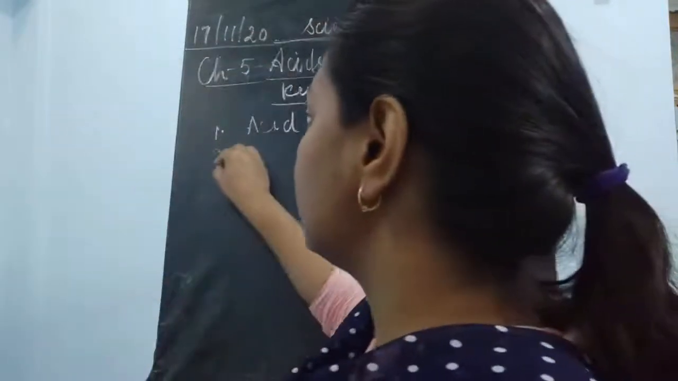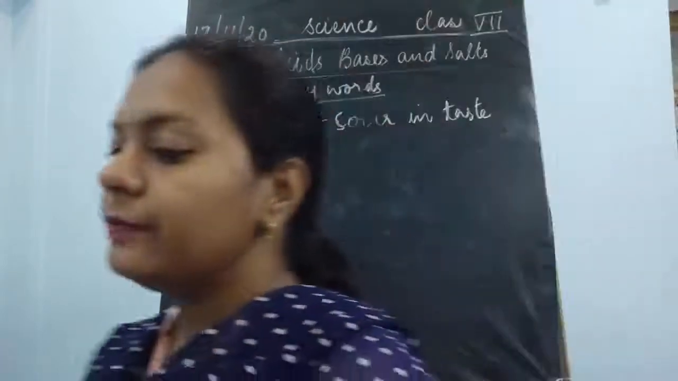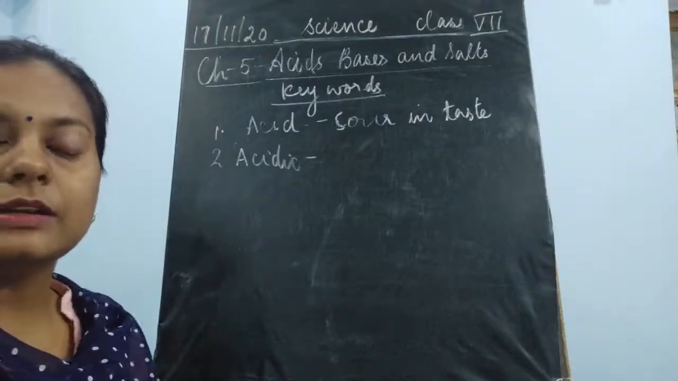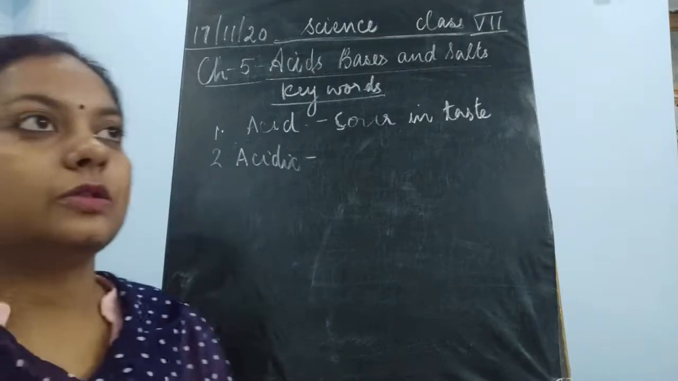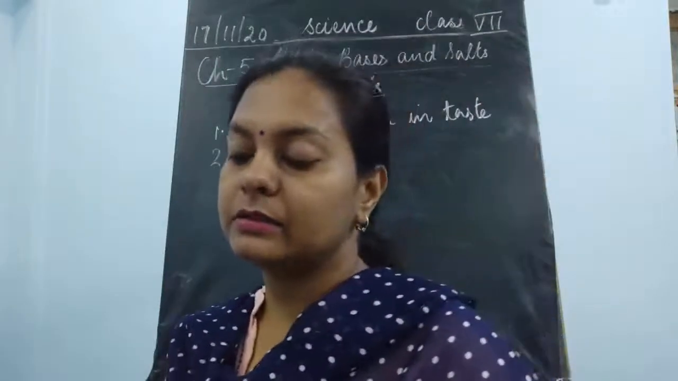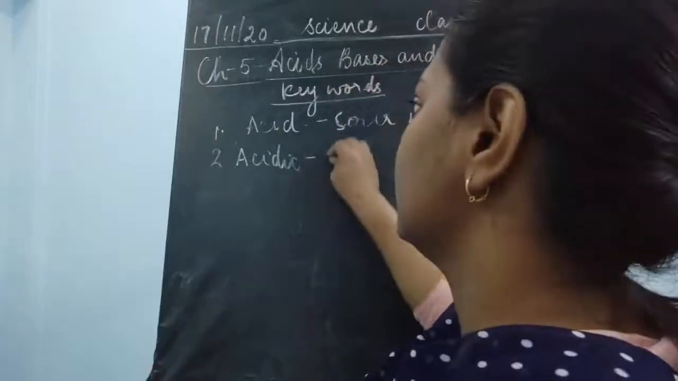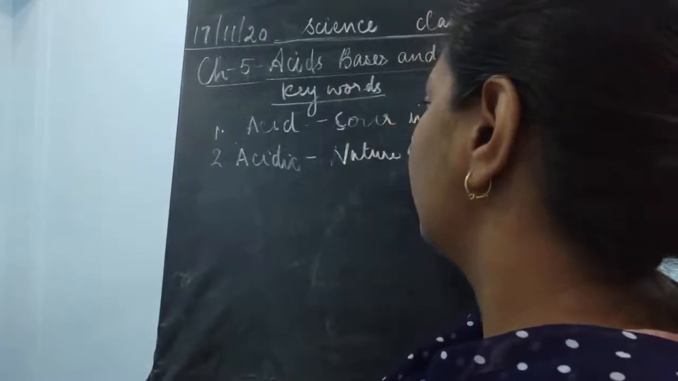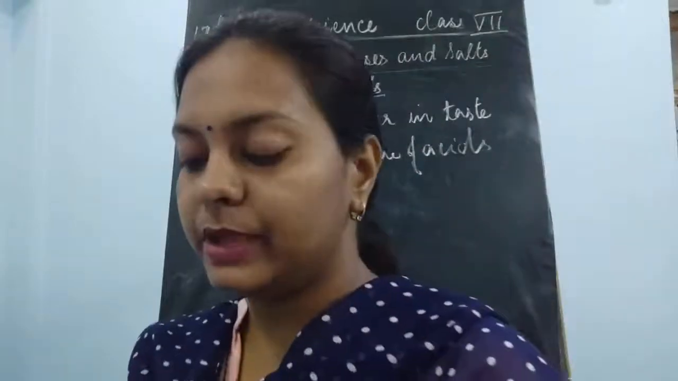The second word is acidic. So how can you define an acidic substance? The acids contain a nature that is known as acidic in nature. So the nature of the acidic substance is said to be acidic. Okay, it is the nature of acids. So the nature of acids is said to be acidic.